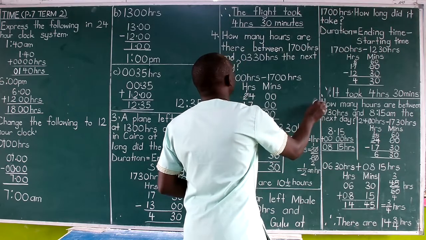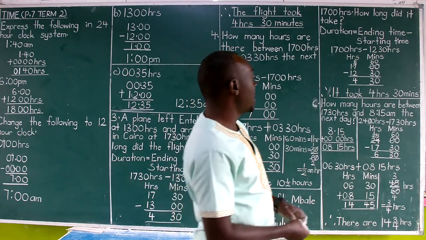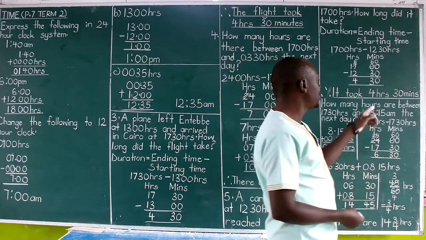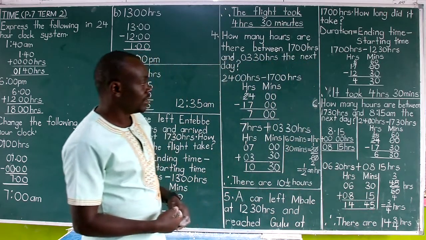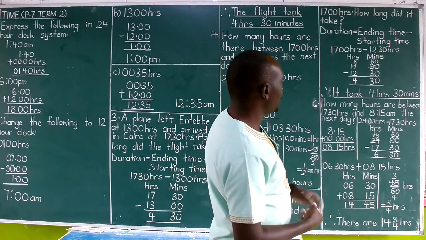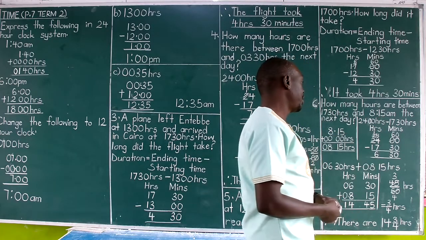Example number 6 reads, how many hours are between 17:30 hours and 8:15 a.m. the next day? Now, it's also bringing 2 different day times. That is starting in one day and ending in another day.